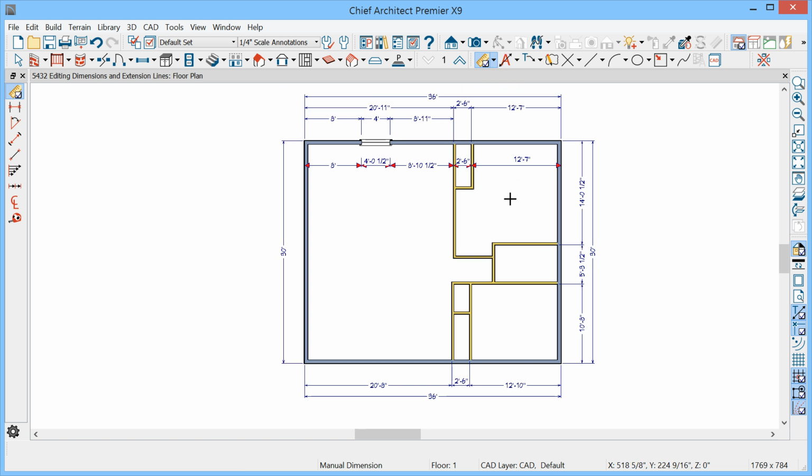So we have a nice array of dimension editing capabilities that allow us to create dimension styles that we like to use in our plans, details, sections, and so forth.